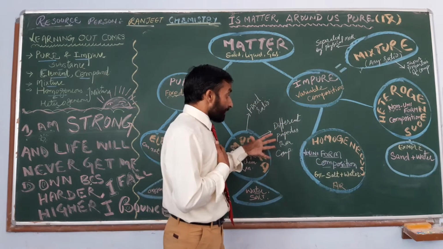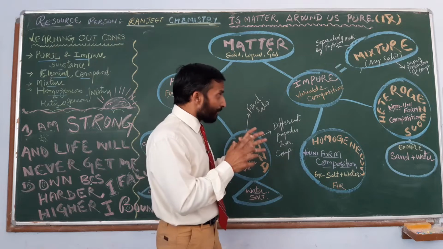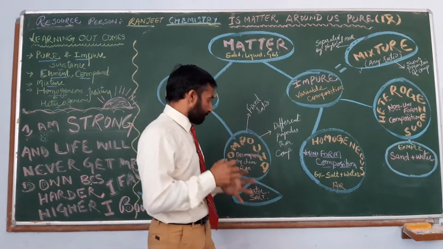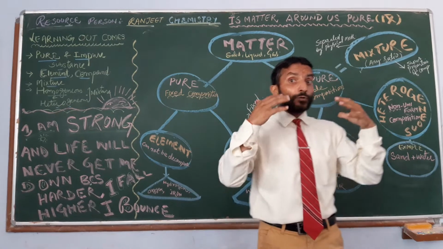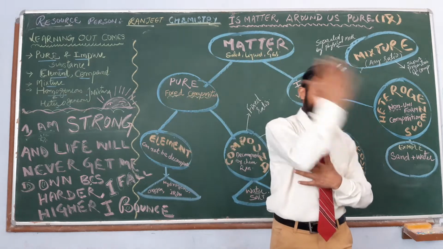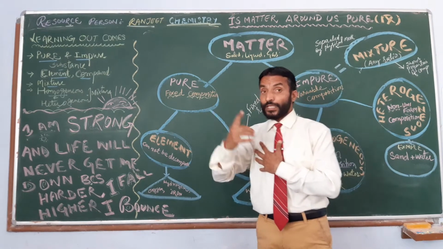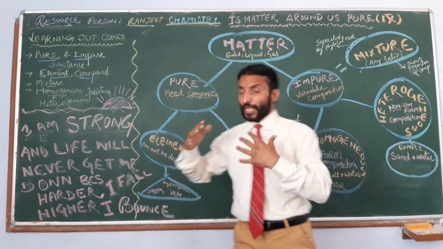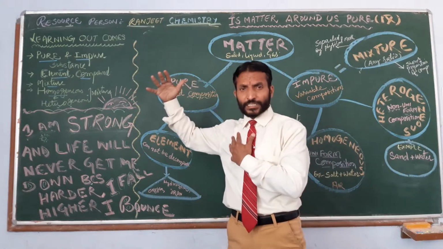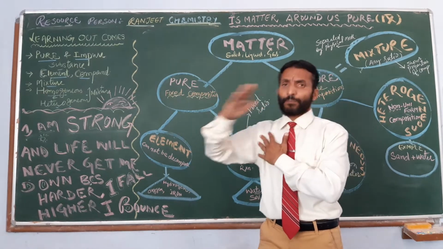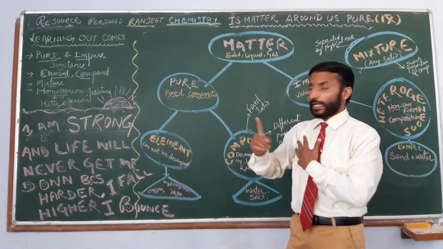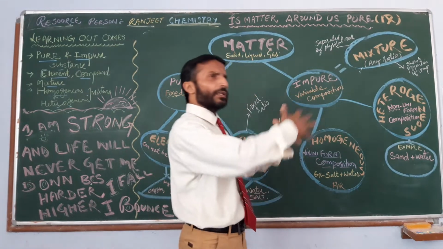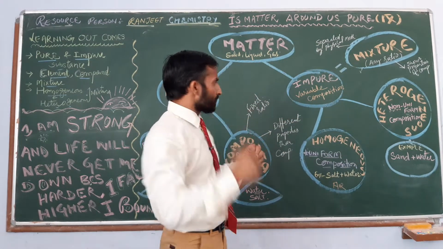And we can separate it, but not by simple methods as we will see in the mixture, but by some specific chemical methods. For example, water: if I want to separate it into hydrogen and oxygen by which it is formed, we need electrolysis. Simple evaporation is not applicable because water goes into the vapor state, but hydrogen and oxygen do not separate out, right? We need electrolysis for that. Salt is also an example of a pure substance. All the salts, like common salt, are pure substances.